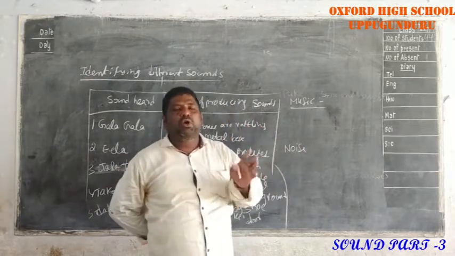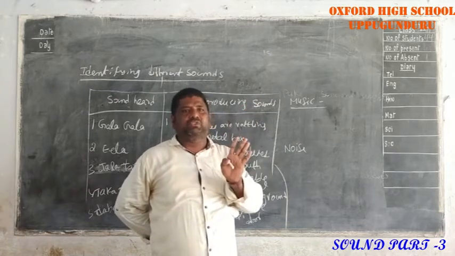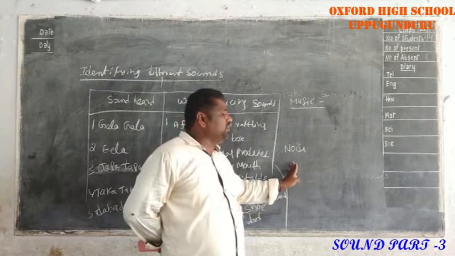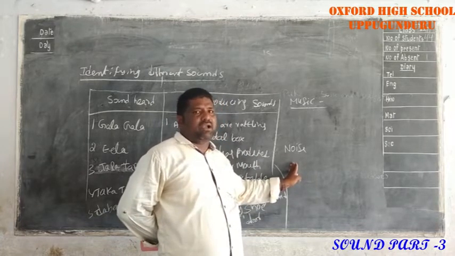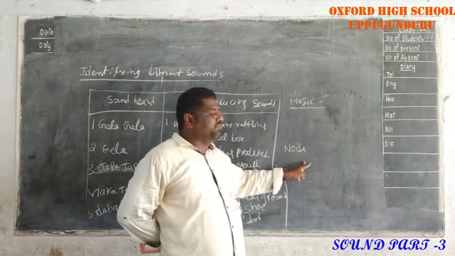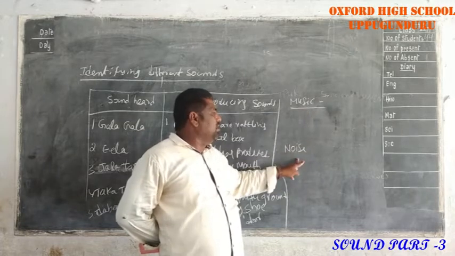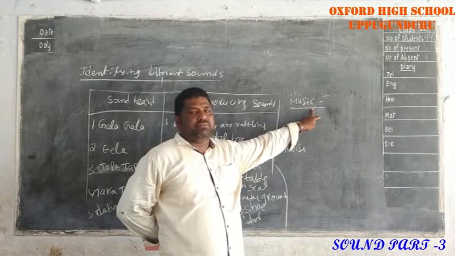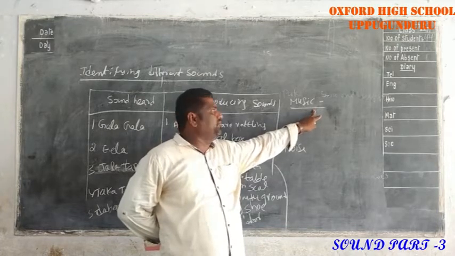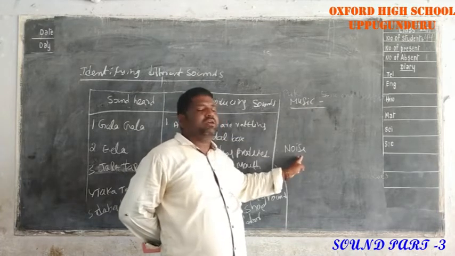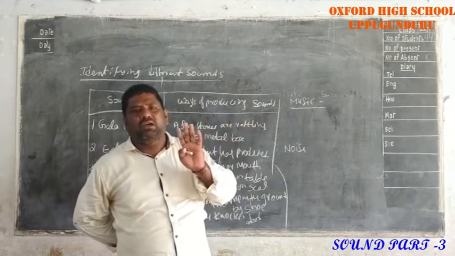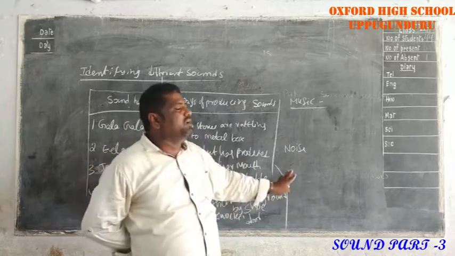The sounds which are not pleasant to hear are called noise. Do you understand all? What is the main difference between music and noise? Here we listen to a pleasant sound, and these are called music. But here we did not hear a pleasant sound, so it is called noise.